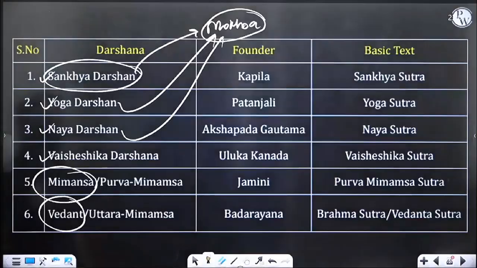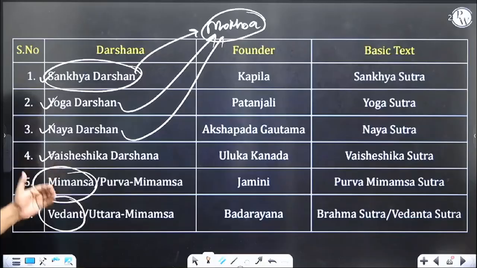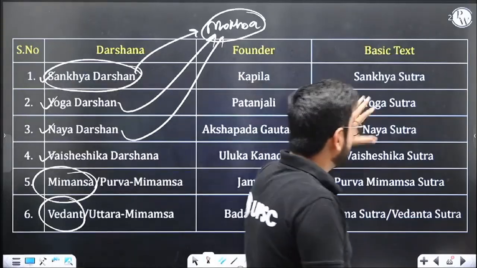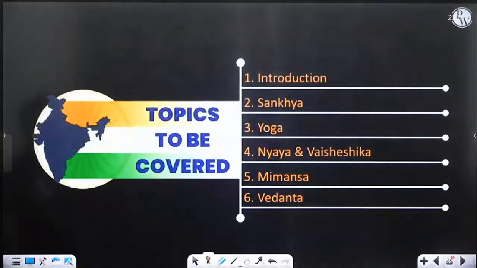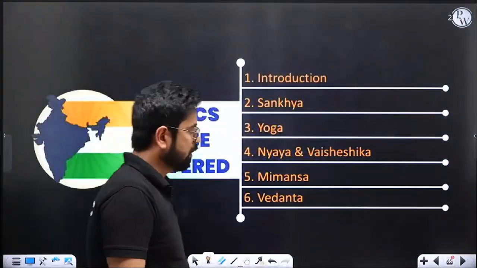Yeah. So basically these are the six philosophies: Sankhya, Yoga, Naya, Vaisheshika, Mimamsa, Vedanta. Six philosophies, six founders, and then there are foundational texts which talk about what the sutra actually means. So the next chapter is your Shada Darshan, all these philosophies: Sankhya, Yoga, Naya, Vaisheshika, Mimamsa, and all.